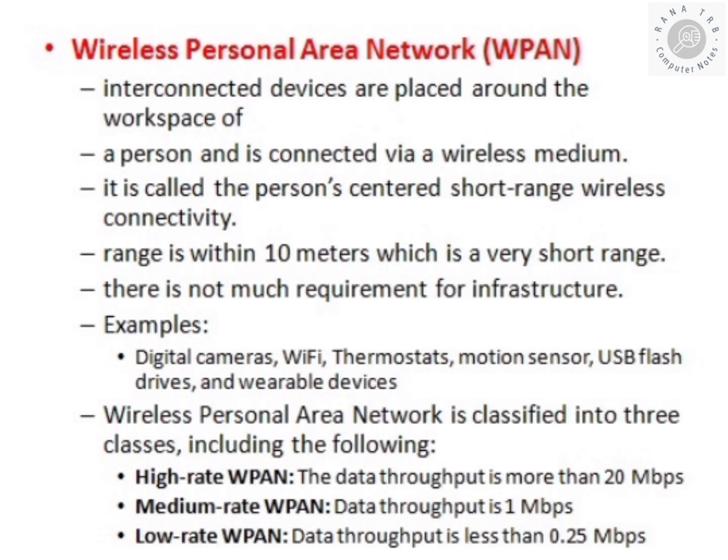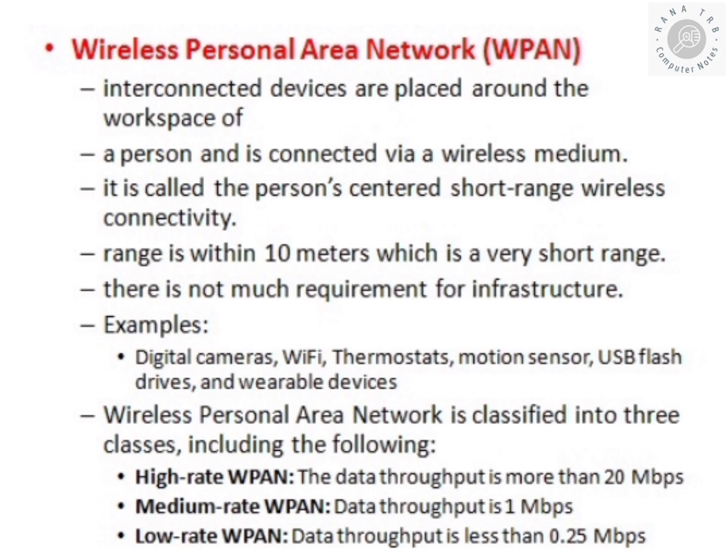First one, WPAN, that is Wireless Personal Area Network. It can interconnect devices around the place through wireless mediums. That is person-centered short-range wireless connectivity. It can range within 10 meters, which is a very short range. There is not much requirement for infrastructure. Best examples are digital cameras, Wi-Fi, etc.